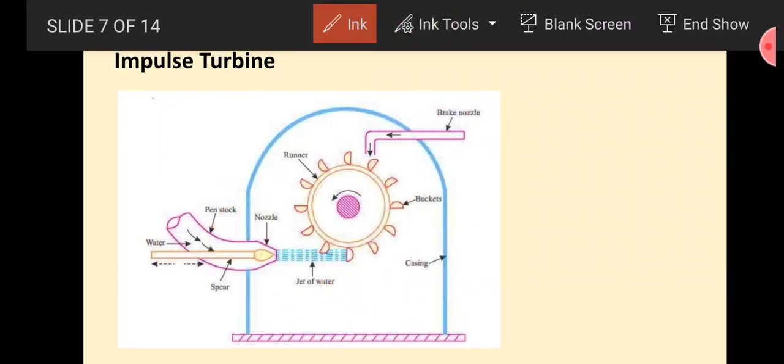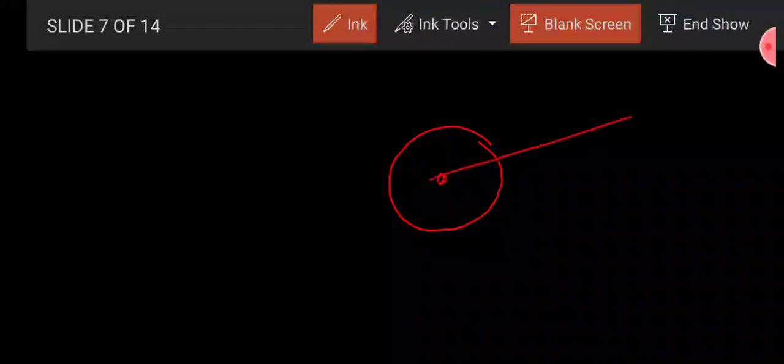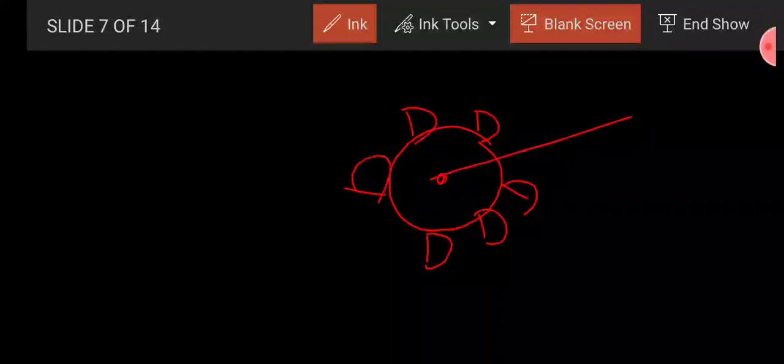So you will see in the image, as water comes from the penstock, it comes to the nozzle where it is converted into kinetic energy, and this kinetic energy will strike the bucket of the runner. Buckets are mounted on the runner, and when water strikes the bucket, it will start rotating. As you see, here is a runner, here is a shaft which is connected, and here buckets are mounted. I will show you the real image of this turbine after this.